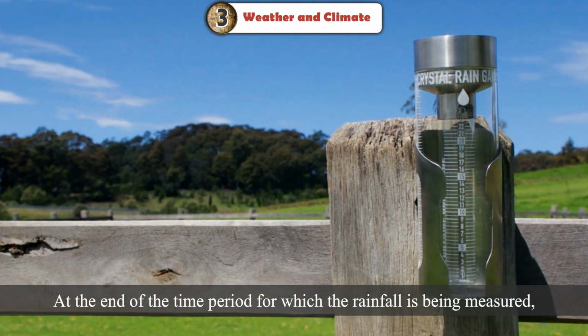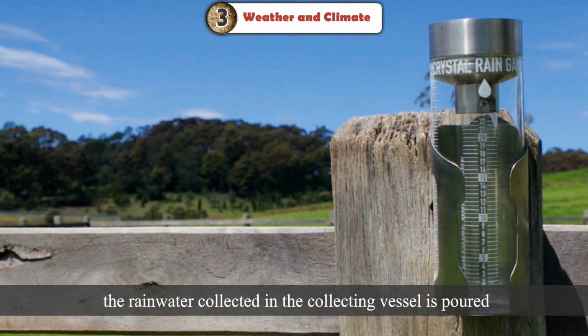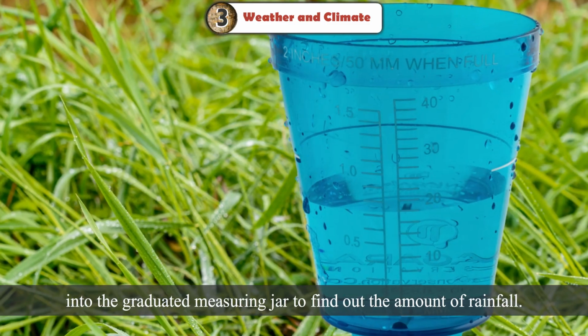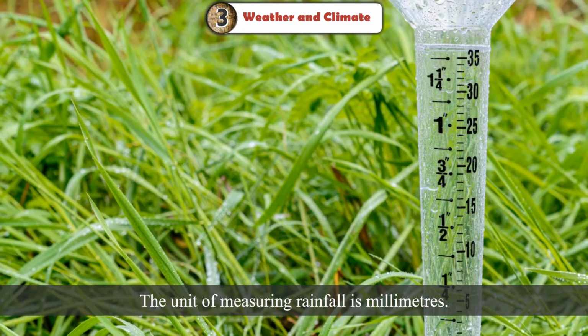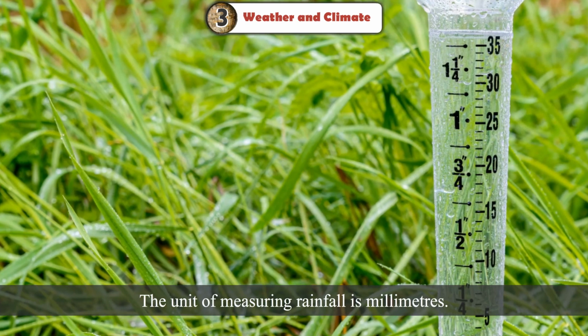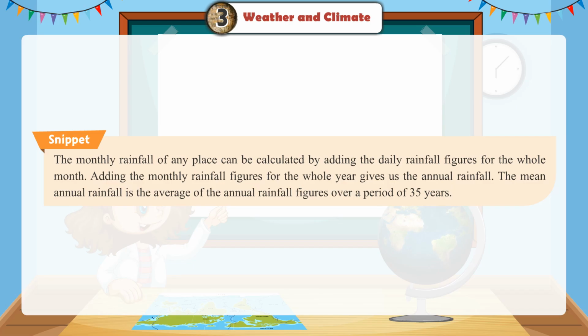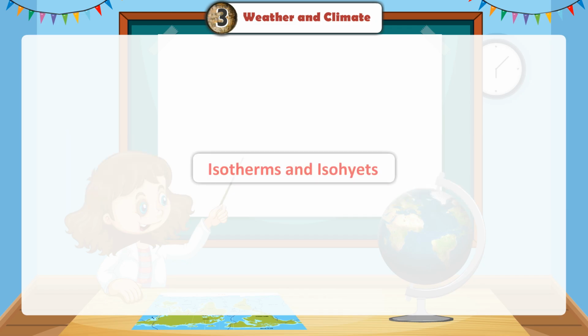At the end of the time period for which the rainfall is being measured, the rainwater collected in the collecting vessel is poured into the graduated measuring jar to find out the amount of rainfall. The unit of measuring rainfall is millimeters. Annual rainfall is expressed in centimeters. The monthly rainfall of any place can be calculated by adding the daily rainfall figures for the whole month. Adding the monthly rainfall figures for the whole year gives us the annual rainfall. The mean annual rainfall is the average of the annual rainfall figures over a period of 35 years.